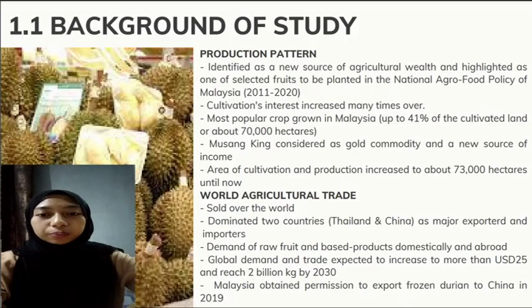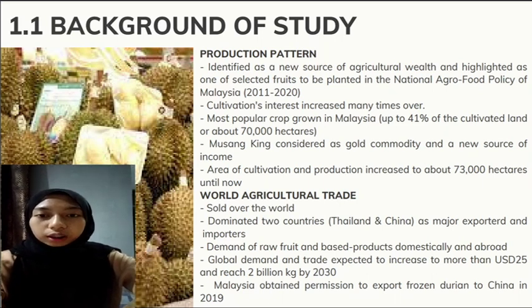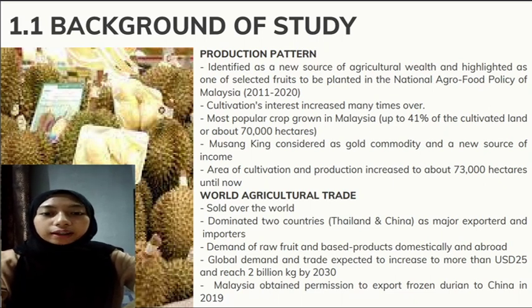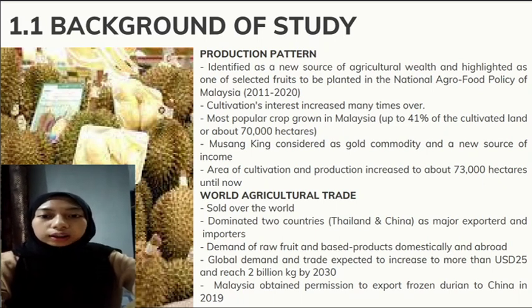Okay, first I will present about the background of study, which is divided into 2 points: durian production pattern and world agriculture trade. For durian production pattern, it was identified as a new source of agricultural wealth and highlighted as a selected fruit to be planted by the National Agro-Food Policy of Malaysia in 2011 until 2020.